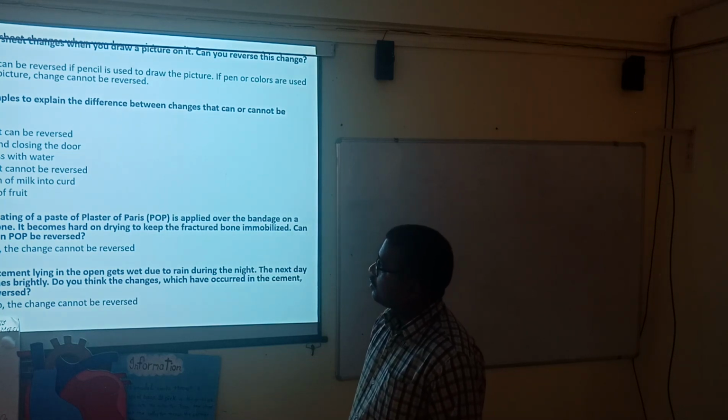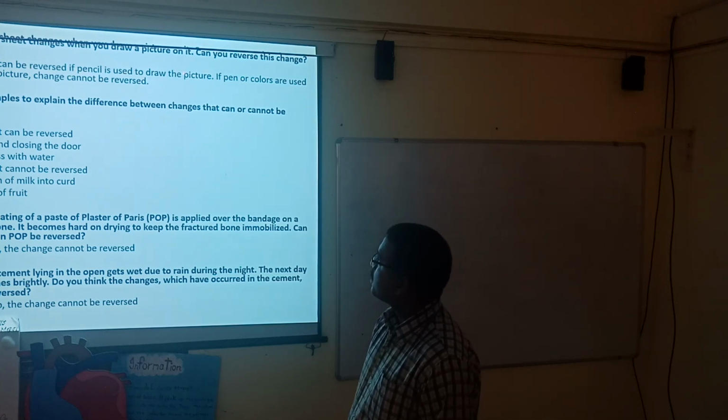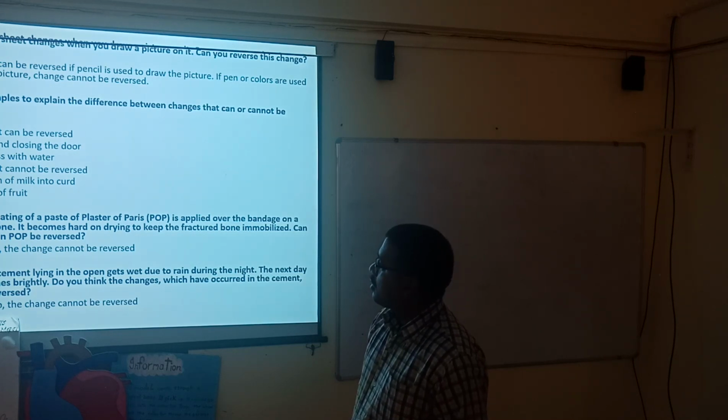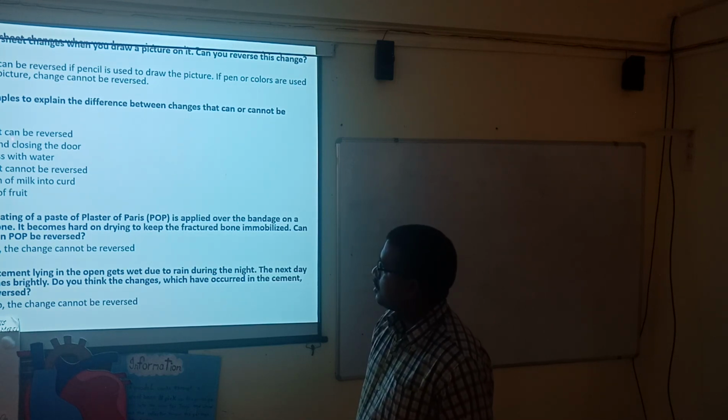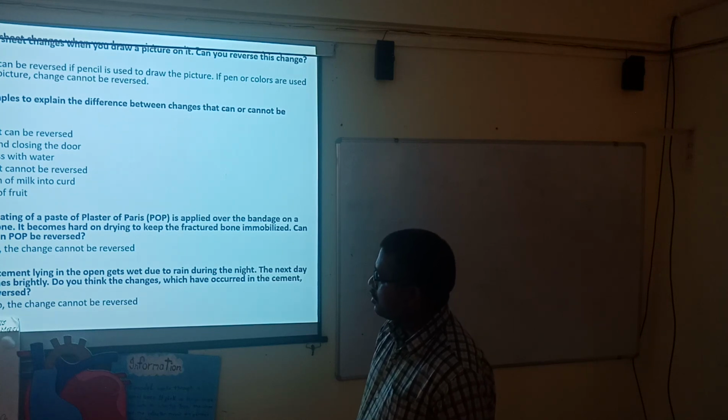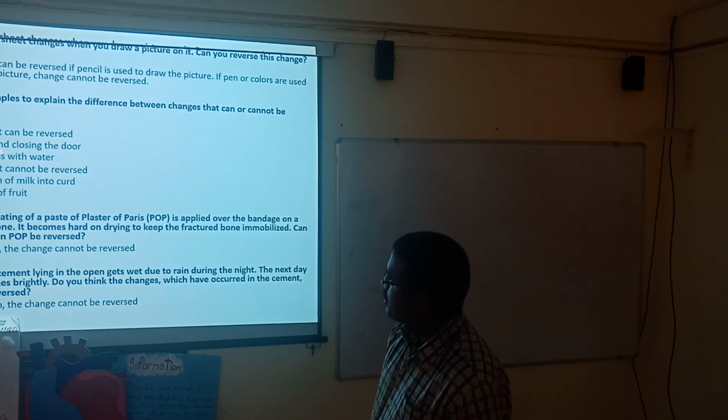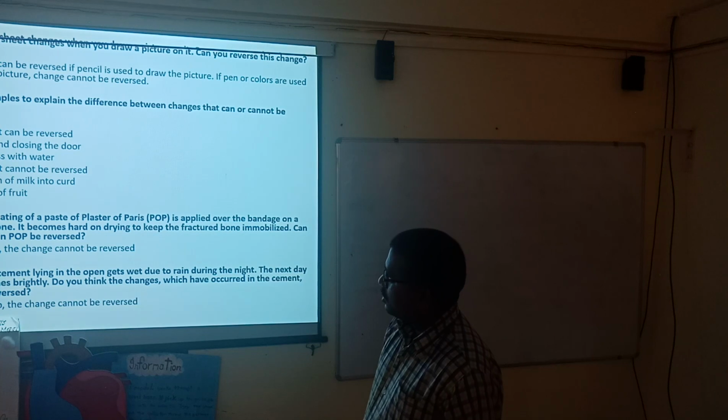Question number 4, go through your book. The changes can be reversed if a pencil is used to draw the picture. If pen or color is used to draw the picture, the change cannot be reversed. Give an example. I am not going through all these things. You understand all these examples. I have already shown you the slide.